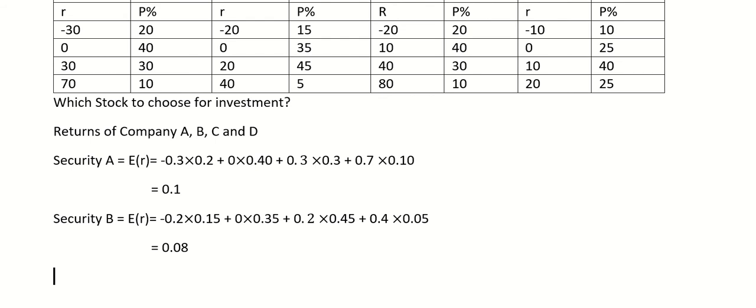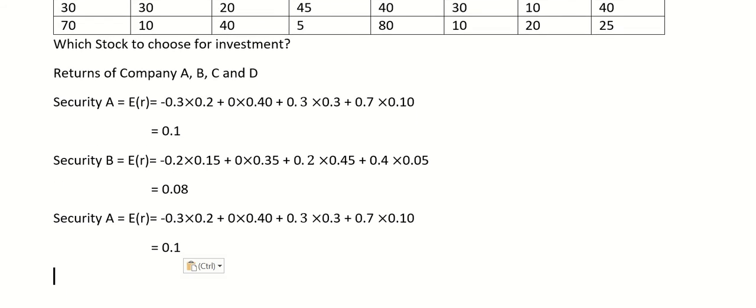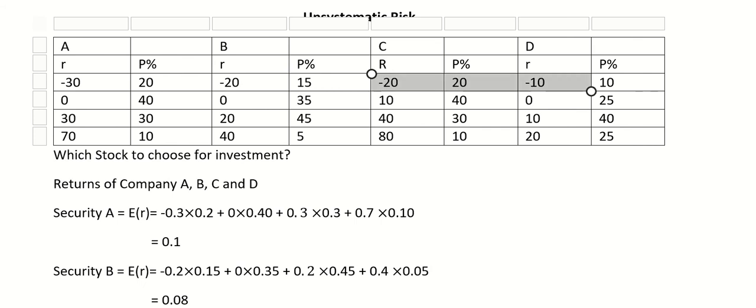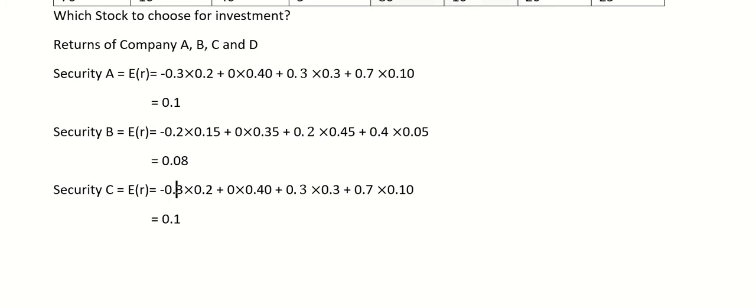Then security C. For security C, I will be taking these values, okay? Here we are.